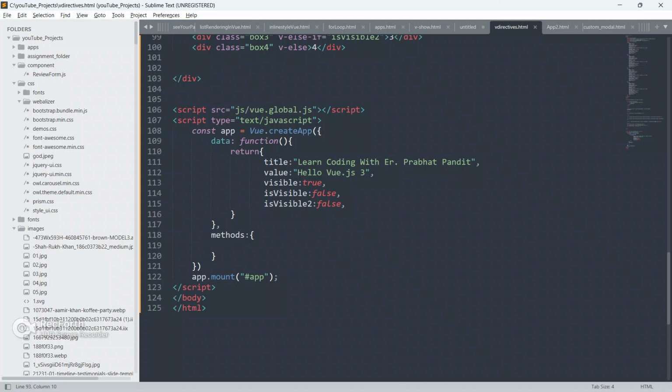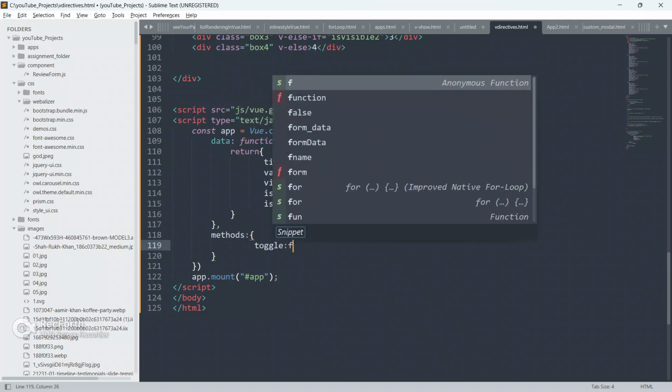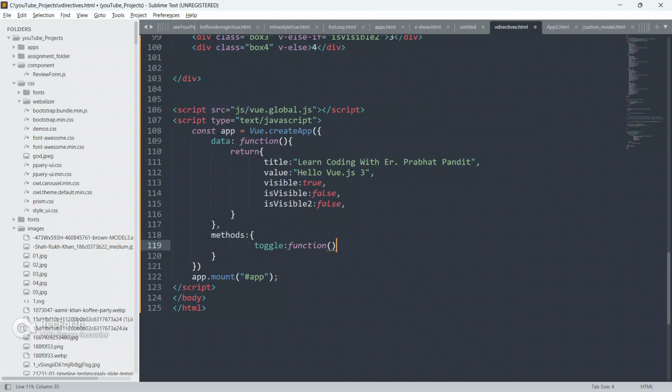I have already told you guys what a method is. You can say a method is a collection of functions, or you can say methods is the object of functions. In this methods object, you can create as many methods or functions as you want. So now I'm gonna create our first method named toggle, and give function.